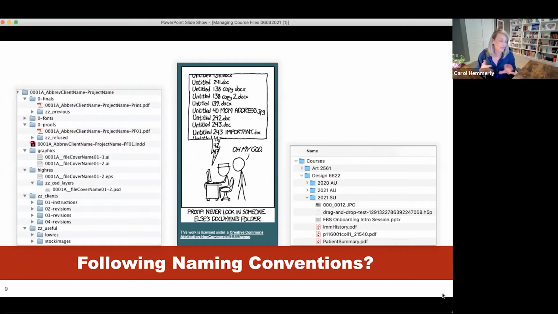And again, we're not trying to say that all of you have to be military style naming your files, because nobody's going to do that. But you need to have some sort of strategy that makes sense to you and that will help you find your files in the future.